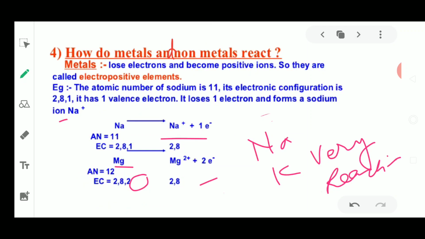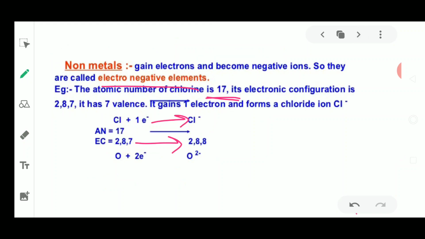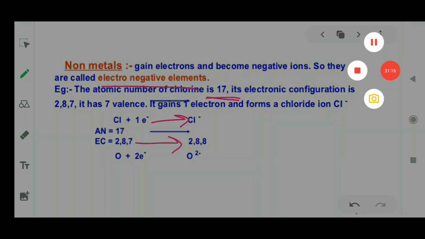Similarly, why are metals reacting? They are reacting because of the donation of electrons. Metals react because they donate electrons, and non-metals react because they gain electrons, but the gaining is not very much done. So these non-metals remain unreactive in most cases. We will study the chemical properties of non-metals in the next class.